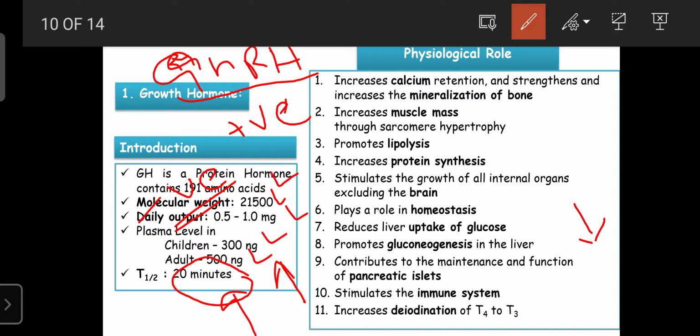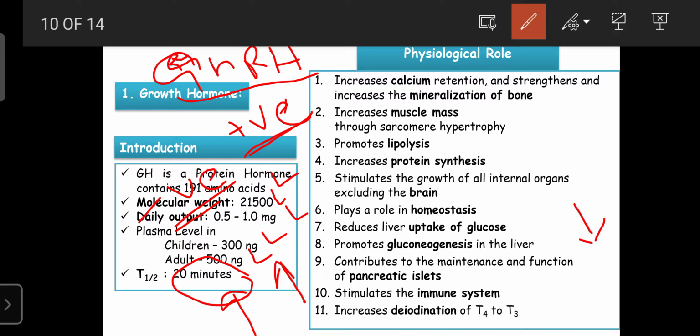That factor is secreted into the anterior pituitary loop and reaches the somatotrope cells. The somatotrope cells then release the growth hormone. This phenomenon is known as the positive feedback mechanism.